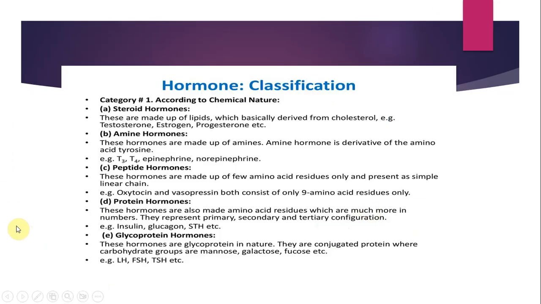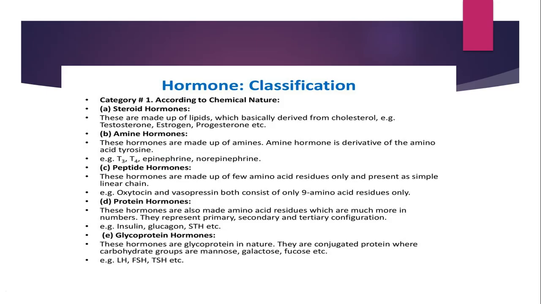Now, this here is extremely important, which is the classification. When you talk about the classification, we understand that we have different kinds of hormones here. We have steroid hormones, amino acid derivative hormones, peptide hormones, and protein hormones. So, when we talk about steroid hormones, they are basically derived from cholesterol. They're lipid soluble and they act on intracellular receptors.